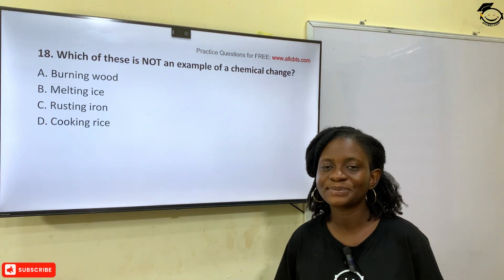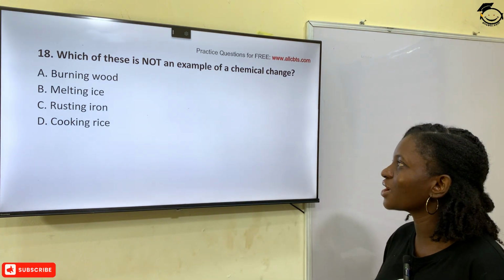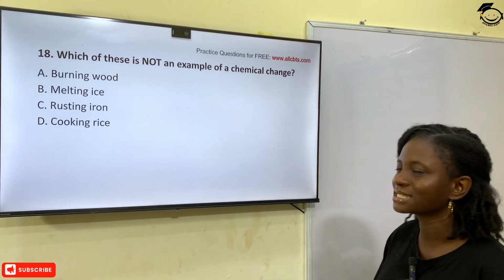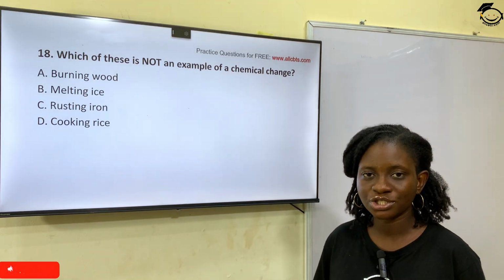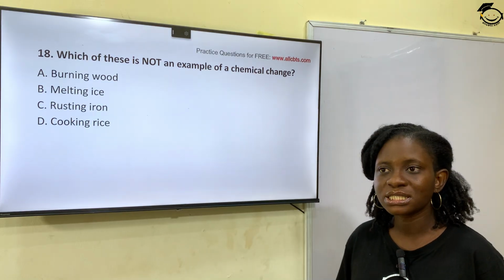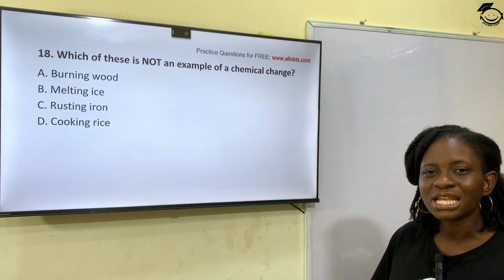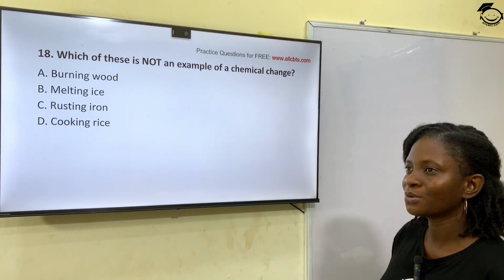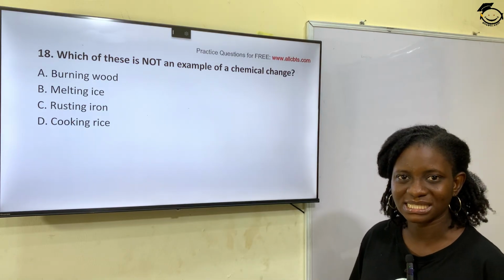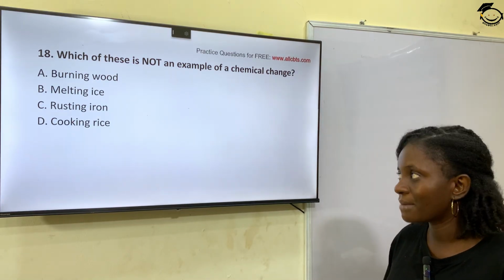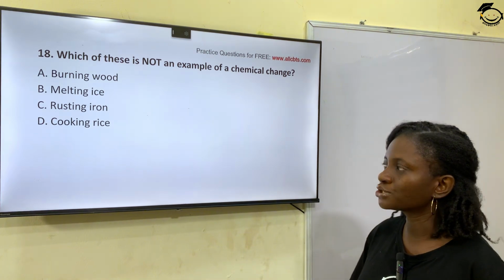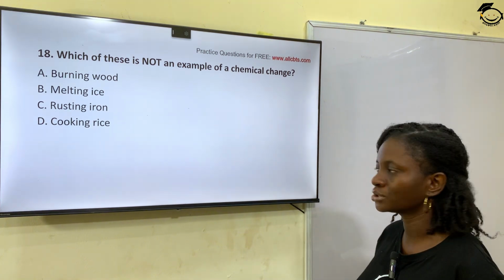Question 18. Which of these is not an example of a chemical change? A chemical change is an irreversible change. You are forming a new substance entirely and it is a permanent change. So option A, burning of wood.